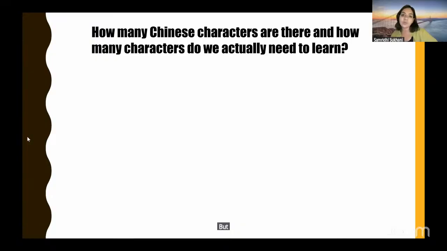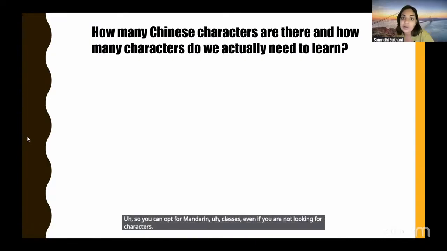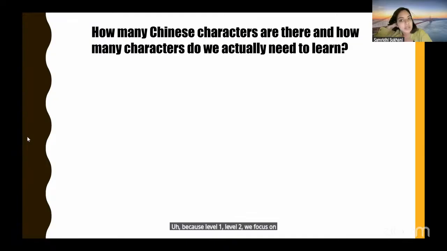But after level 2, we do level 1, level 2 characters for 2 months, and then we go to level 3. So you can opt for Mandarin classes even if you are not looking for characters, because in level 1, level 2, we focus on speaking and listening more. But after that, we move to reading and writing more. And of course, there is speaking as well, but it's a 7-month course. So we do reading, writing, speaking, listening, everything.